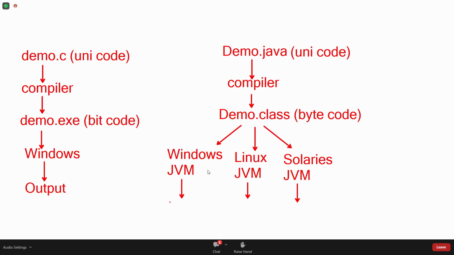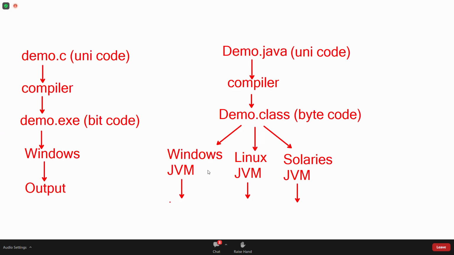The interpreter converts line by line. That is the reason a file will not come. The converted code, in file format, will not come. That code is temporarily stored in the RAM only.